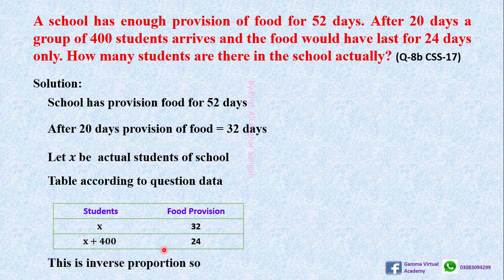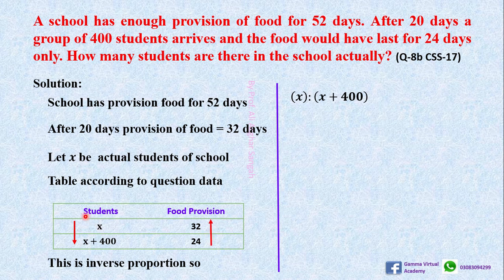This is an inverse proportion. So we find the proportion in this way: x plus 400, proportion sign, and here will be the reverse data: 24 and then 32, because it's inverse, so we have found the proportion in this way.